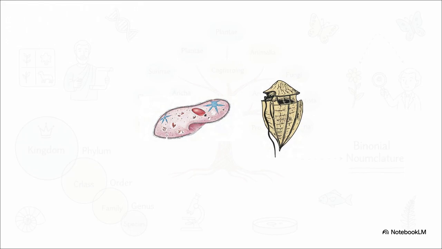Take dinoflagellates, for example. These marine organisms possess two flagella, and they can multiply so rapidly they trigger toxic red tides that wipe out massive numbers of fish.